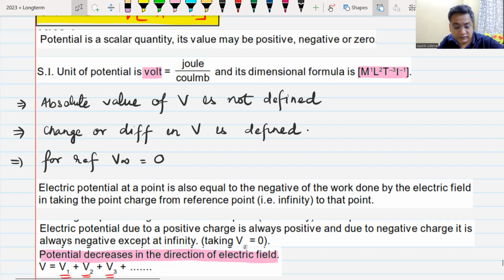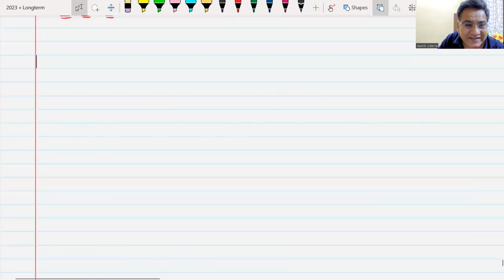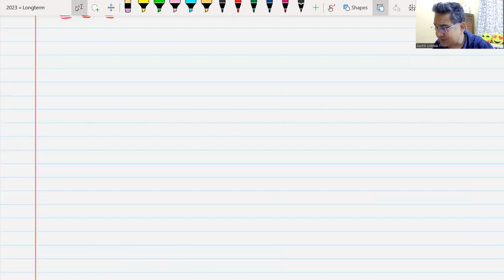You can note it down. Now, sometimes it is given that an electron or a proton is accelerated by a potential difference of V. So you can note this down.